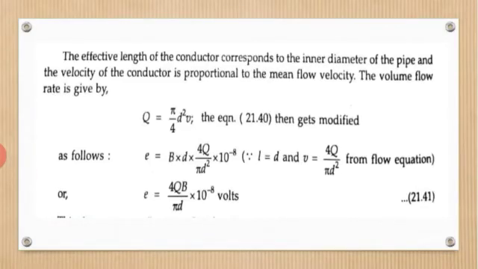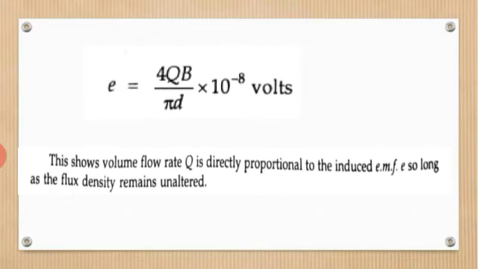If you substitute in this equation, Q is equal to pi over 4 into d square V. So we are substituting L is equal to d and V is equal to 4Q by pi d square in the above equation, that is E is equal to BLV. Now we will get this equation. Okay, so this is the equation.